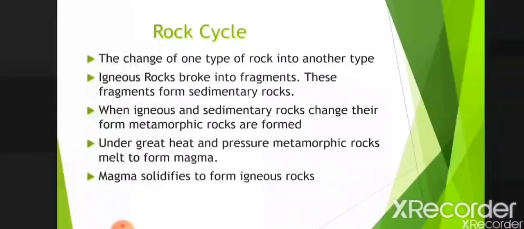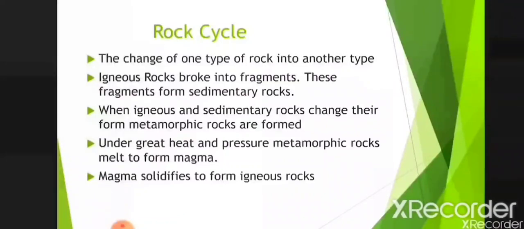When igneous rocks are exposed to different agents of weathering and erosion on the earth's surface, they break into fragments. These fragments are deposited at the floor of lakes, rivers and oceans, where they form sedimentary rocks.